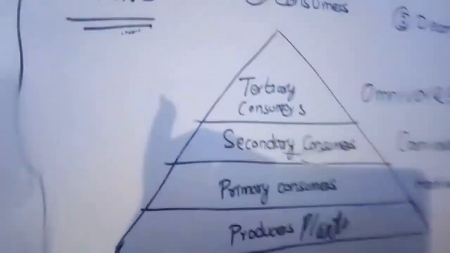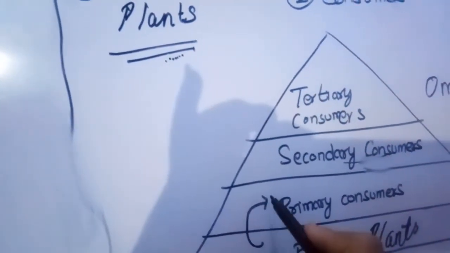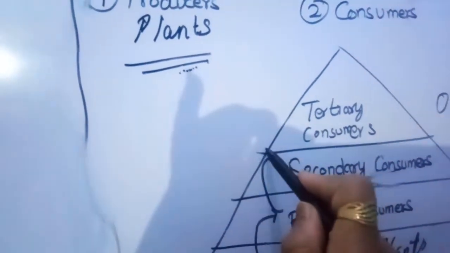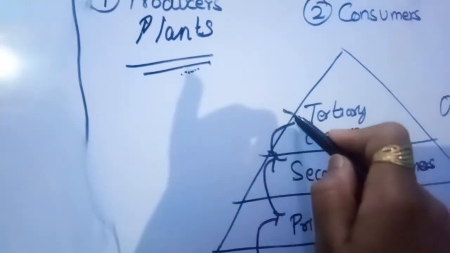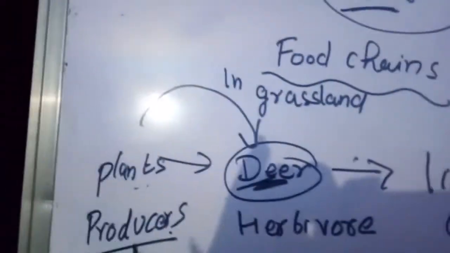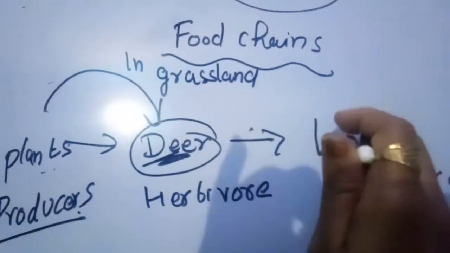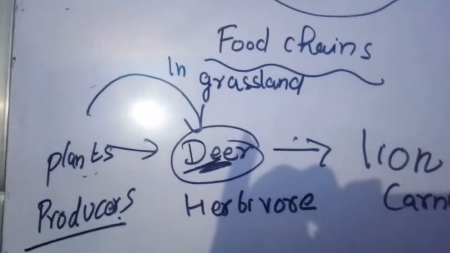As we studied earlier, producers are the plants. Producers are eaten up by the primary consumer. The primary consumer is eaten by the secondary consumer. Further, it is eaten by the tertiary consumer. In the same way, the plants, which are producers, are eaten by the deer. Deer are eaten by the lion. This is the simplest food chain.